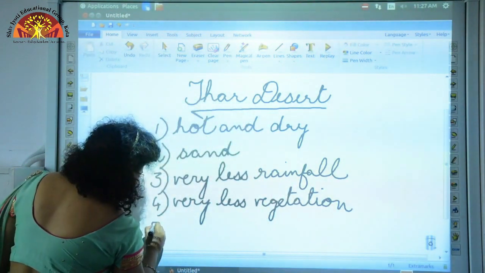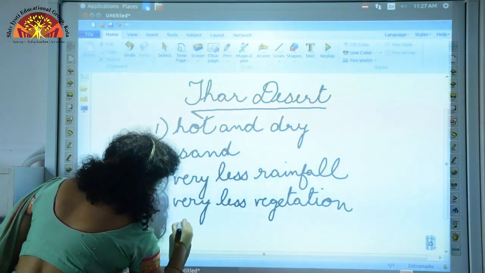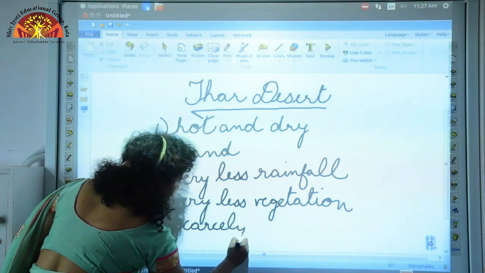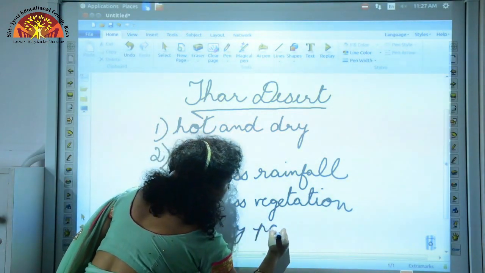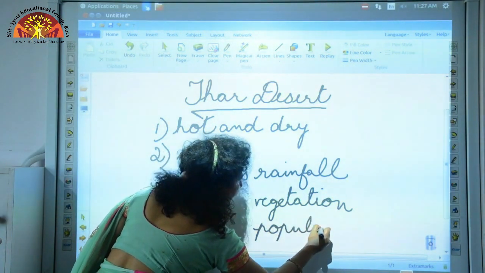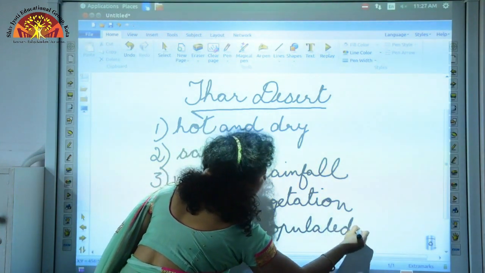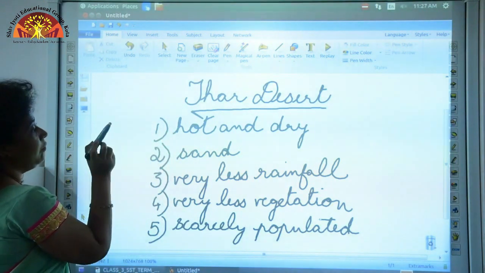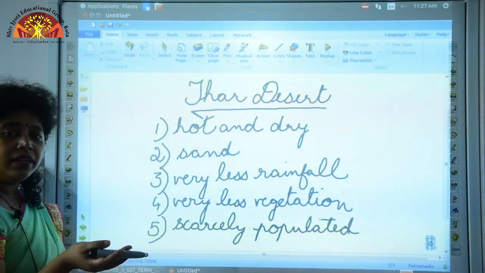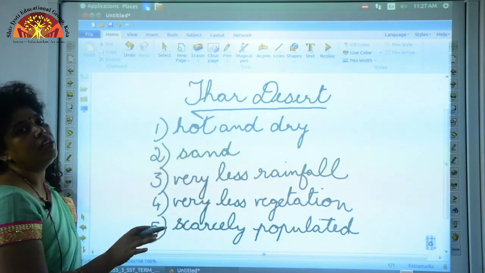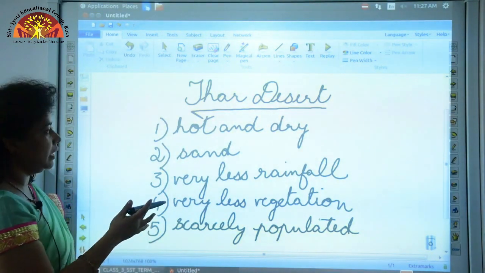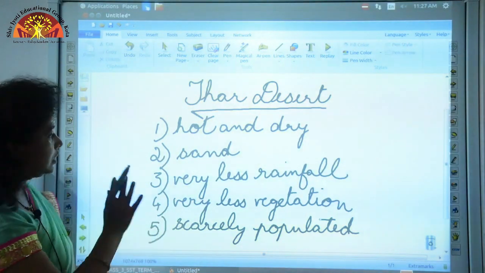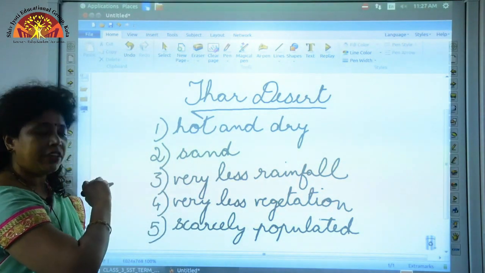And fifth is scarcely populated. This area is scarcely populated. Because this area is hot and dry, the weather is extreme here. It's either very hot or it is cold. That is, in summer it is very hot and dry, and in winters it is cold. This whole area is covered by sand.